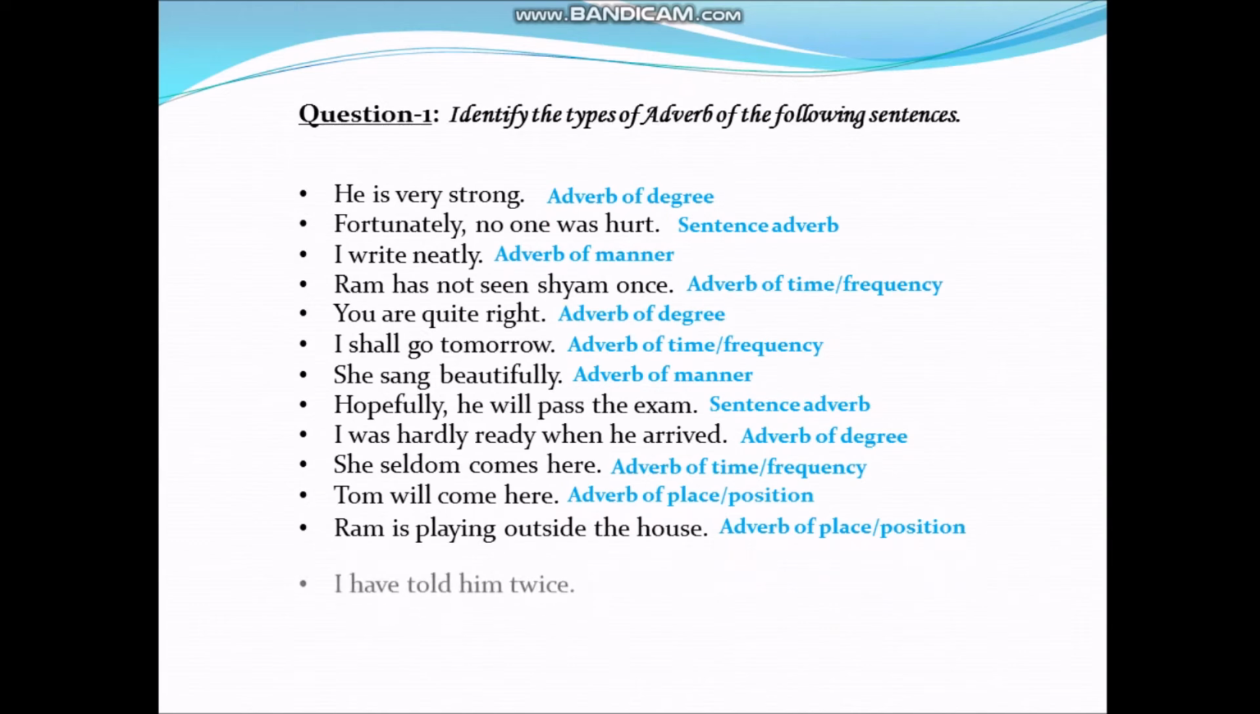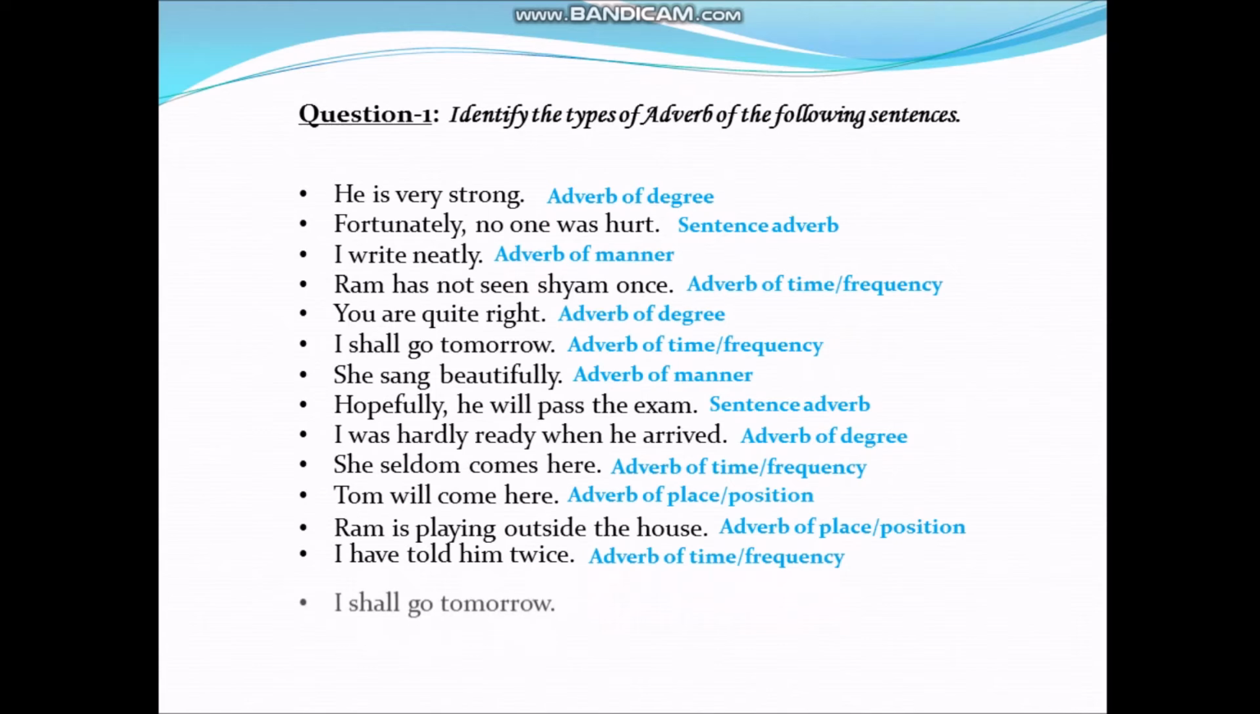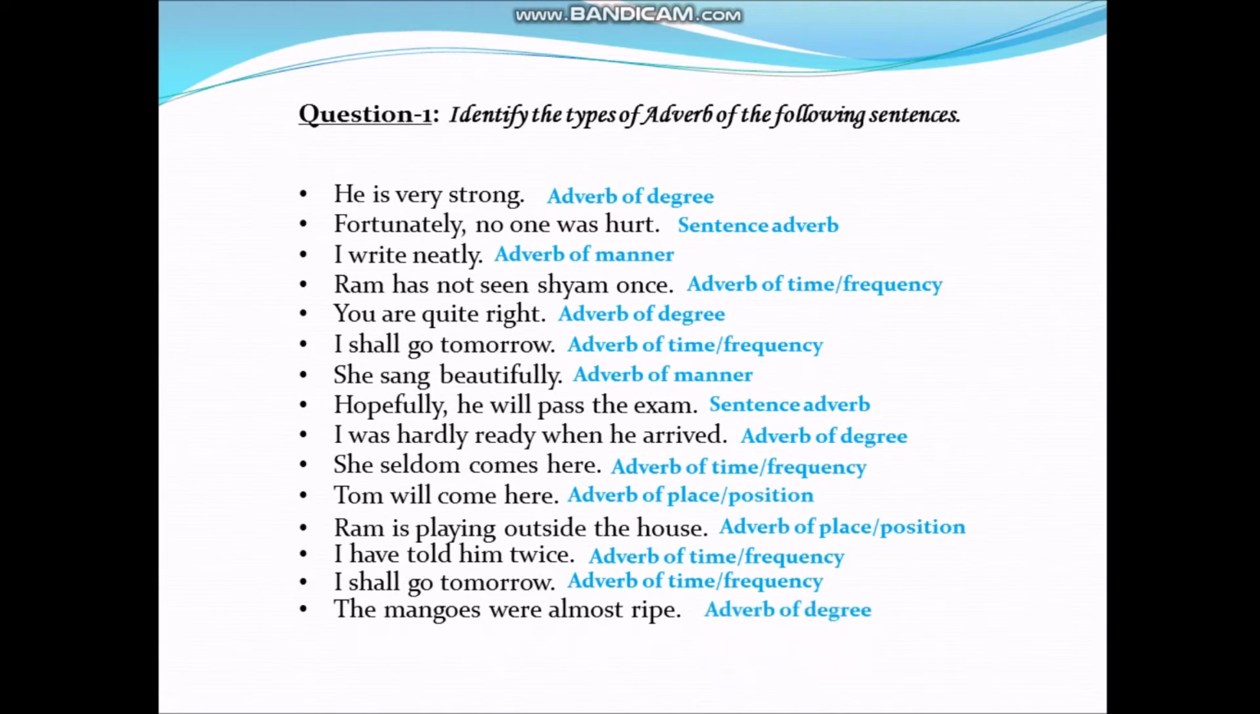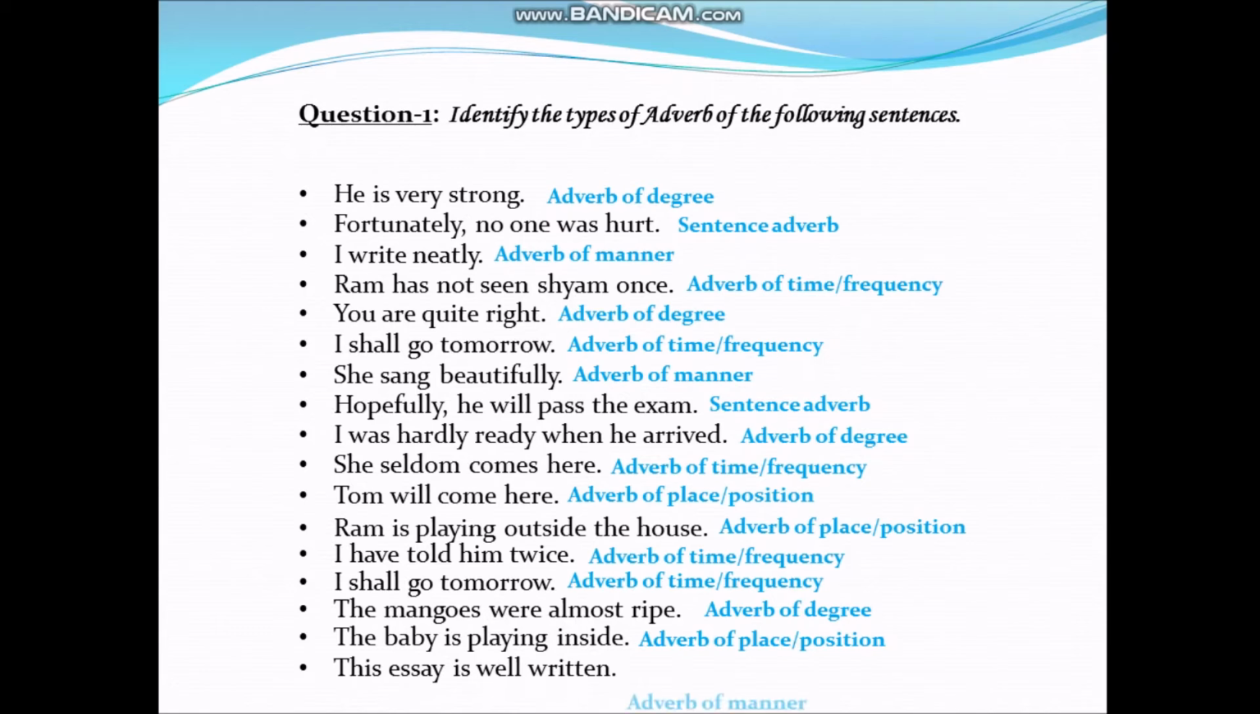I have told him twice. It is adverb of time or frequency. I shall go tomorrow. Adverb of time or frequency. The mangoes were almost ripe. It is adverb of degree. Next, the baby is playing inside. It is adverb of place or position. Next, this essay is well written. It is adverb of manner.